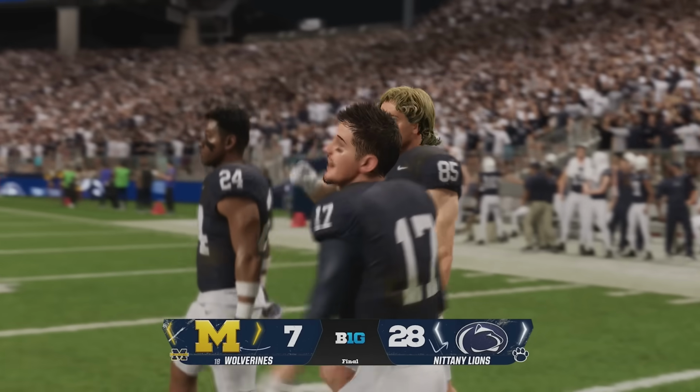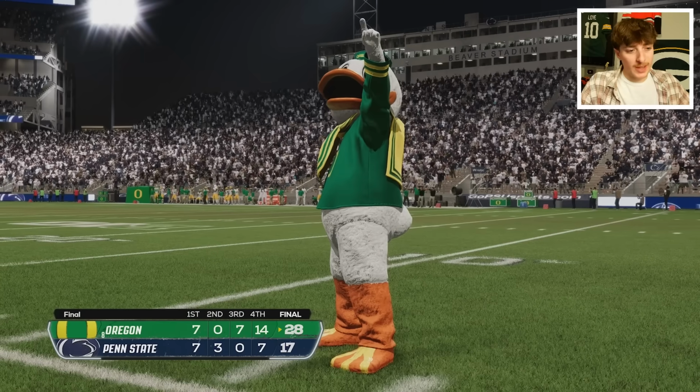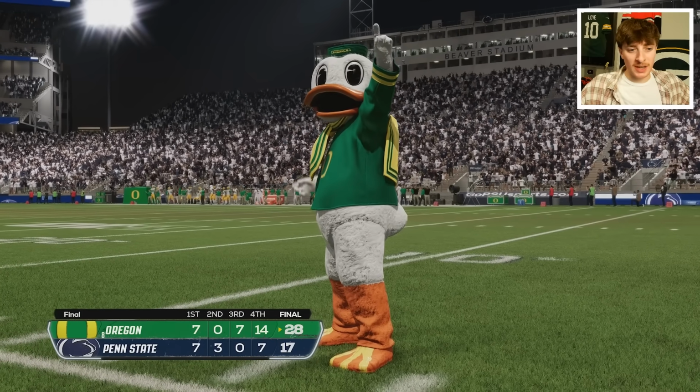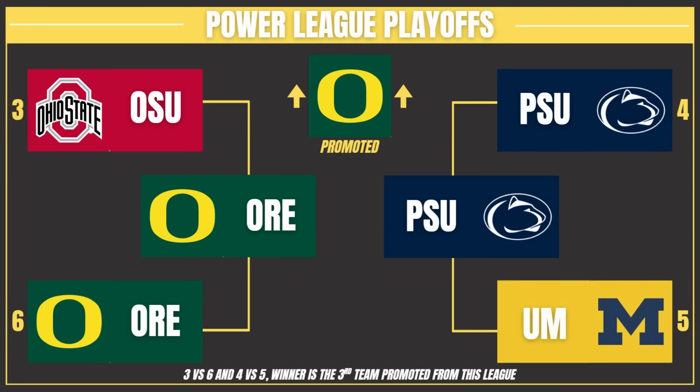And a surprising result here as Penn State will take down the Wolverines and meet the Ducks in the promotion game. Whereas in that promotion game, the Ducks will take down the Penn State Nittany Lions, and they will be the 3rd team promoted up to the NFL level. They will be joined with USC and Indiana as the 3 teams I will be bringing over to Madden 26. We'll see how they perform.